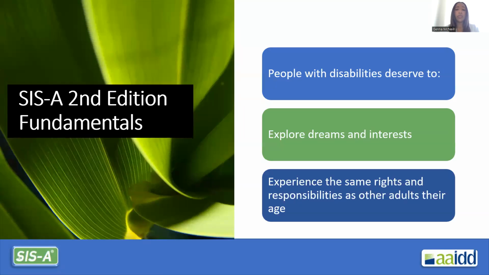This leads us to some of those core SIS-A fundamentals, such as people with disabilities deserve to explore dreams and interests instead of viewing disabilities, physical or intellectual, as a limitation. Our views and questions should shift towards how can I help? What support does my loved one, friend that I support, what support do they need to fully participate in everyday activities?